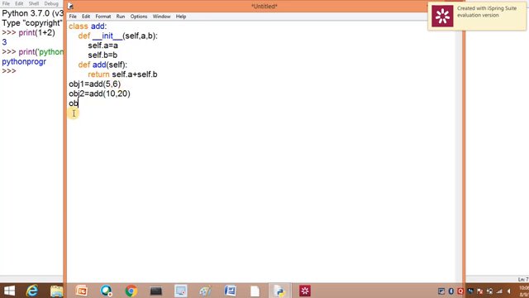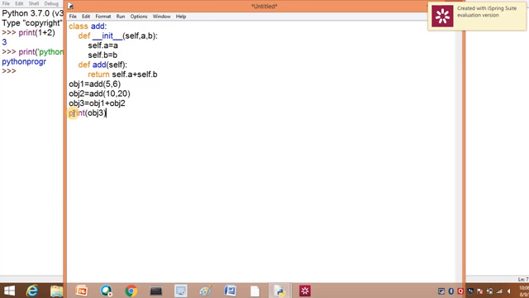So see here, if I am doing object 3 equal to object 1 plus object 2, let us see what will be my output. Here I am going to print object 3. That is the normal procedure.